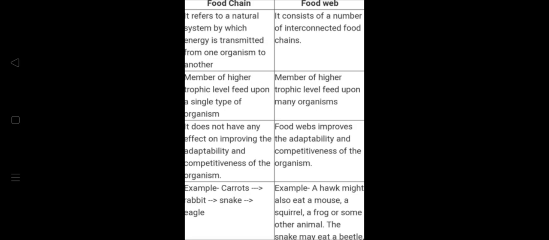Now coming to the difference between food chain and food web. The simple difference is that a food chain refers to a natural system by which energy is transmitted from one organism to another. A food web consists of a number of interconnected food chains. It is a community of intertwined food chains. Let us understand through the differences and more information about food chain and food web.